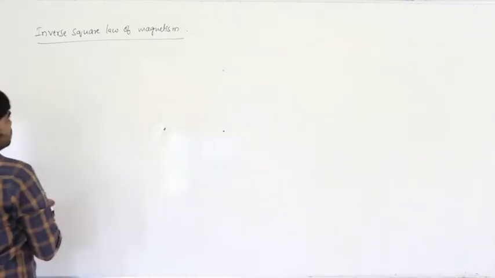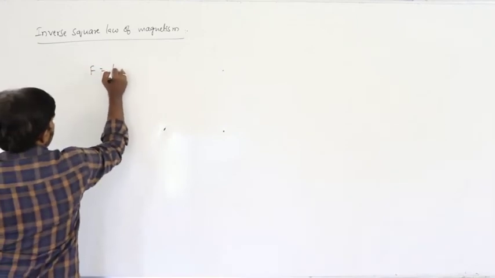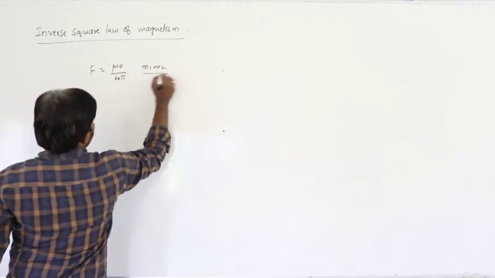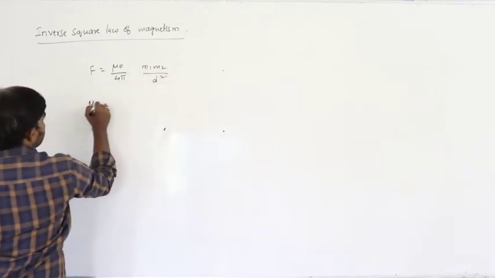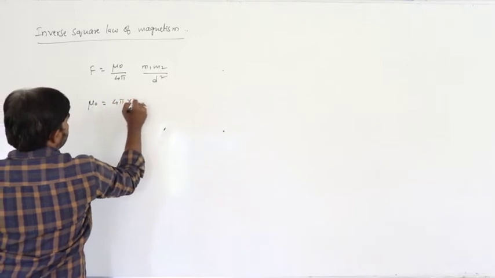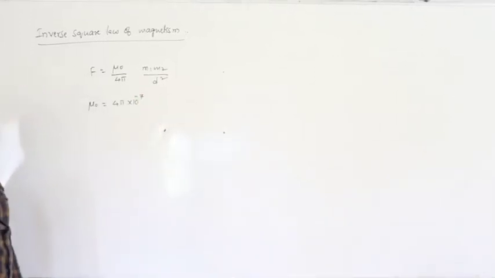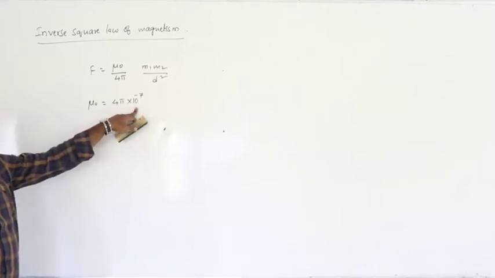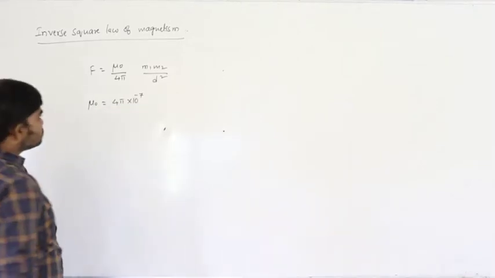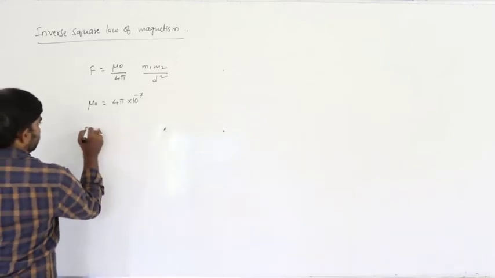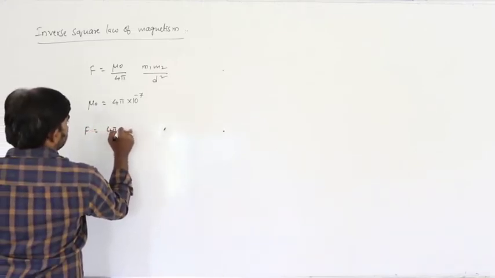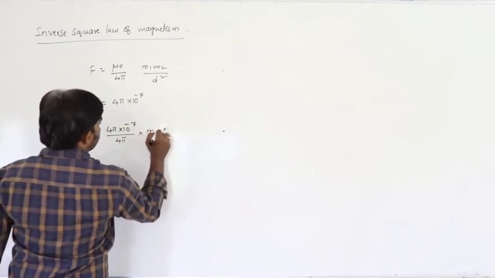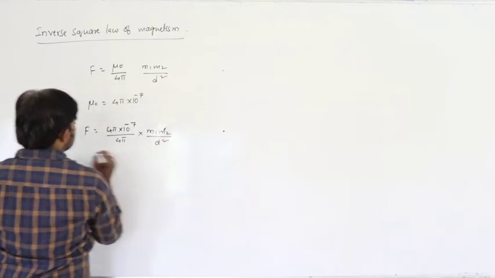Here F equals mu naught by 4 pi, m1 m2 by d square. The value of mu naught is 4 pi into 10 to the power of minus 7. So F can be written as 4 pi into 10 to the power of minus 7 divided by 4 pi, into m1 m2 by d square.